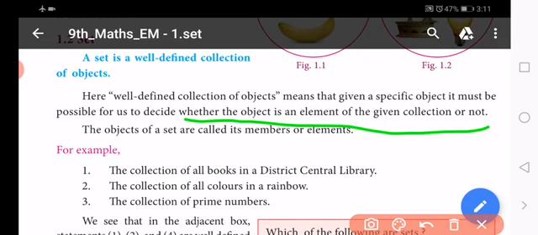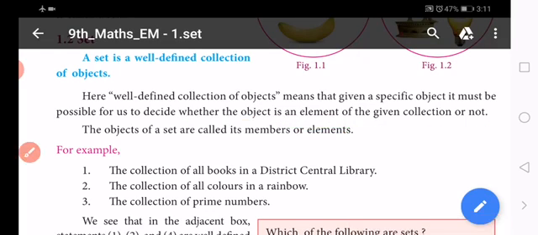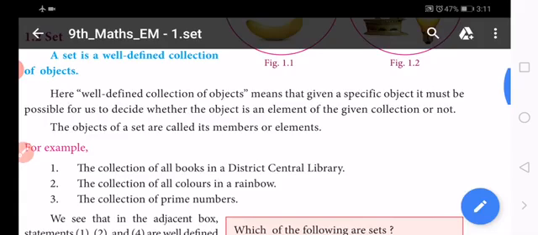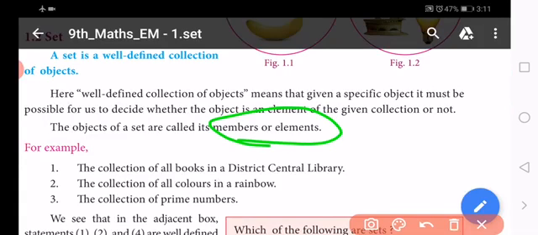Next one, the objects of a set are called its members or elements. So this is also very important, because in mathematics, set language, the objects are represented by the keywords members or elements.